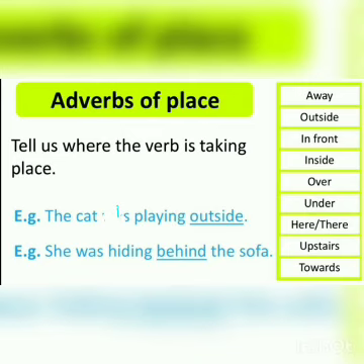Let's take one more example. She was hiding behind the sofa. In this sentence, it is telling she was hiding. But where was she hiding? Behind the sofa. So, behind is an adverb here, as I am telling the location where she was hiding. So, adverb of place gives the answer about where.